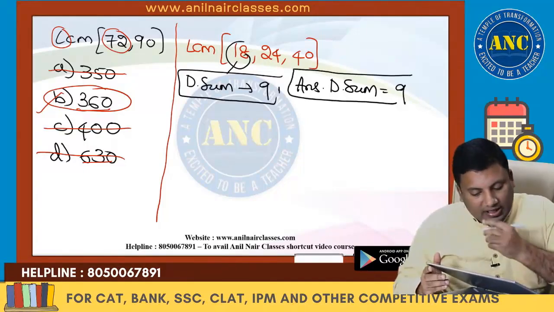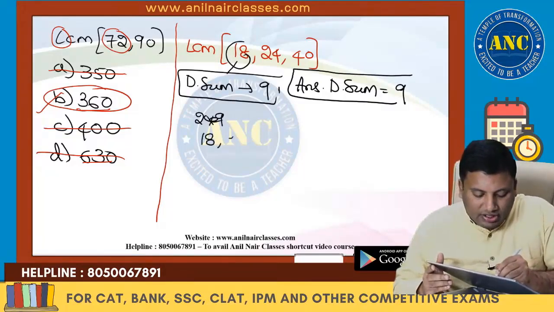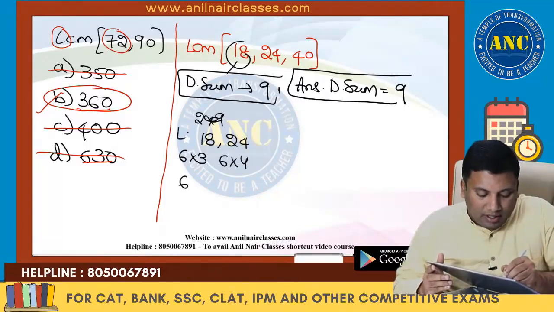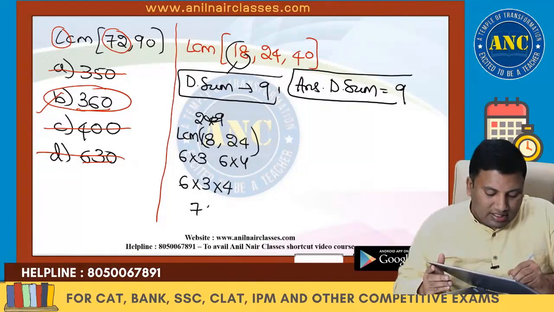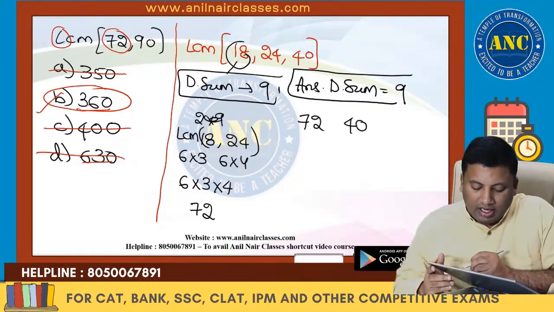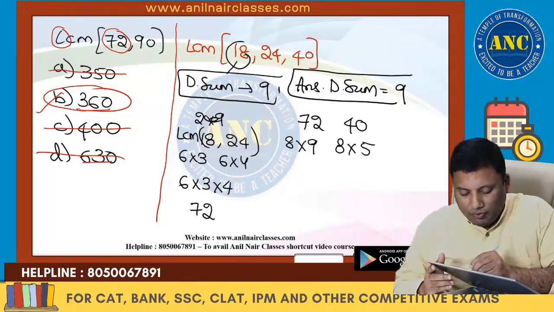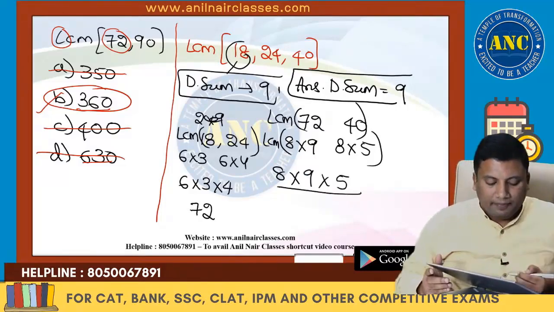Let us see. First we will take 18 and 24. 6 into 3, 6 into 4. 6 is common. The LCM of co-prime numbers is always their product. 12 sixes are 72. Another is 40. So these are 8 into 9 and 8 into 5. For the LCM, 8 is common, so 9 into 5.